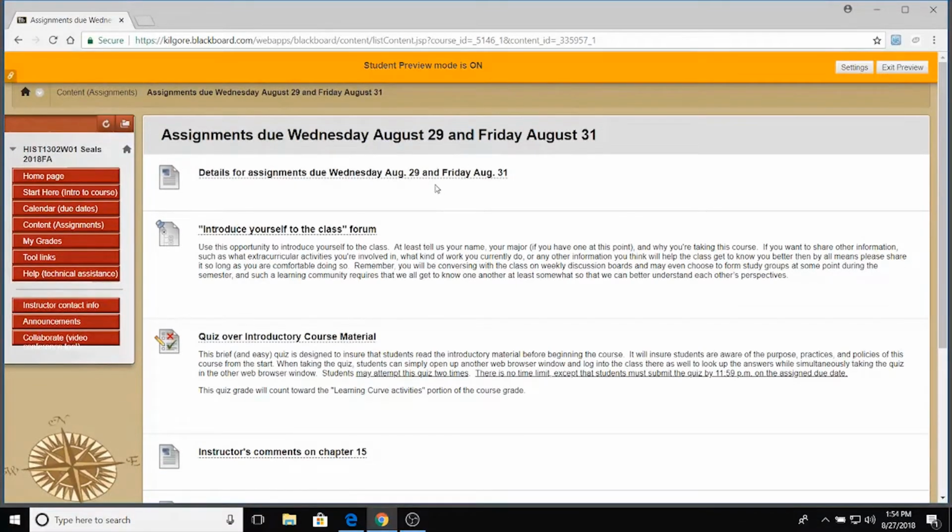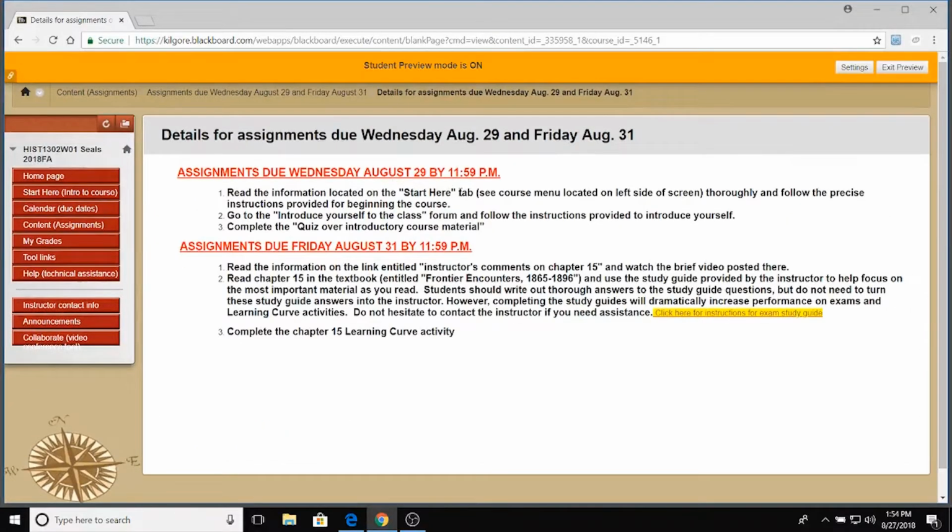All right, and then everything you need is here, and you click on this details for assignments, and you can see Wednesday, August 29th. Here's what's due. You have the Start Here tab, read that information, introduce yourself to the class forum, and complete the quiz over introductory course material, all by Wednesday night. Again, that was also in the calendar of due dates, so it's in both places.